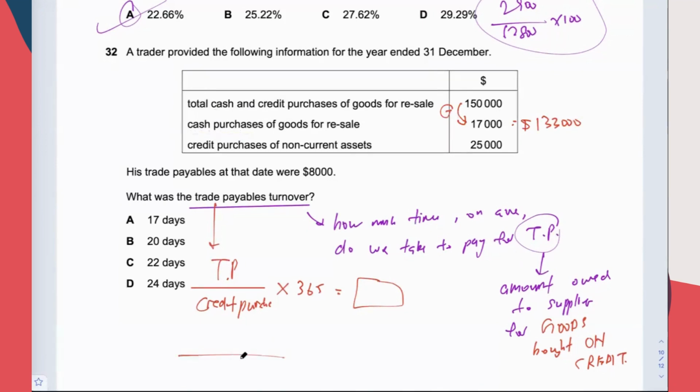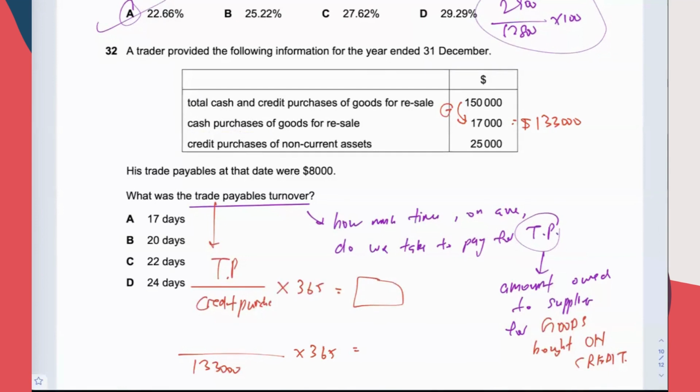That's the figure you need for credit purchases. And you could be wondering, teacher, but I see that the next line here says credit purchases. Do we need to take this? No, because they talk about buying NCA on credit.